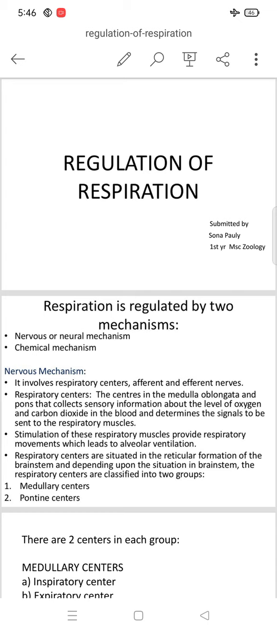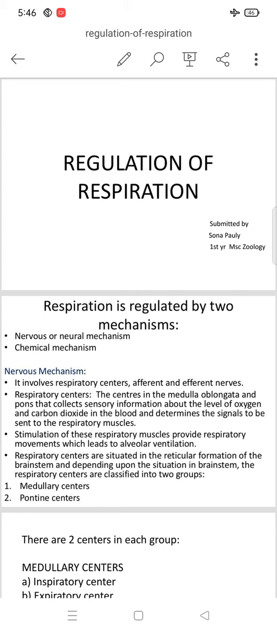The first one is the nervous mechanism. It is also called the neural mechanism and it involves respiratory centers, afferent nerves and efferent nerves. The respiratory centers are the centers in the medulla oblongata and the pons that collect sensory information about the level of oxygen and carbon dioxide in the blood and determine the signals to be sent to the respiratory muscles.